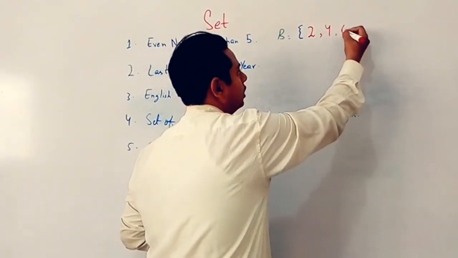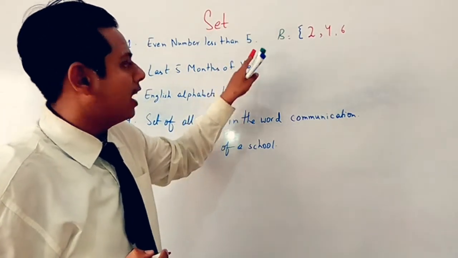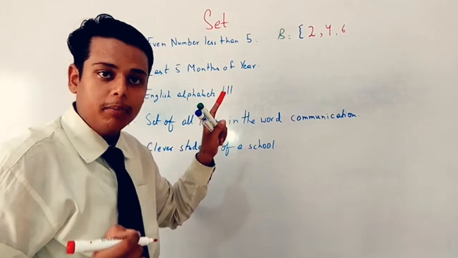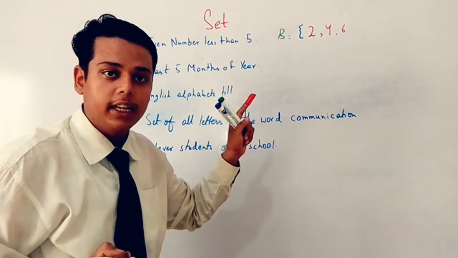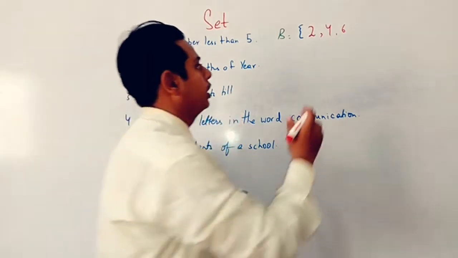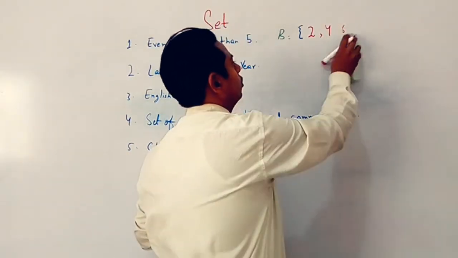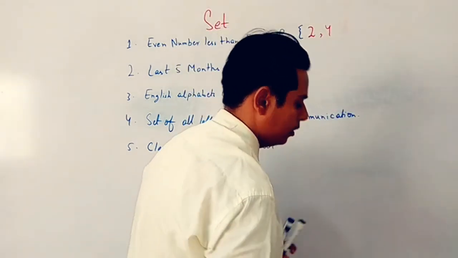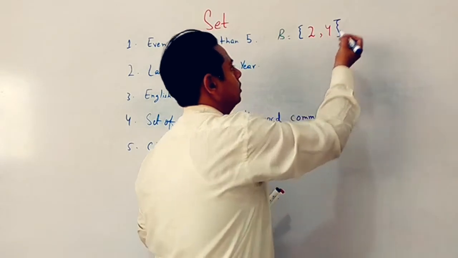Can I write 6 over there? No, because it is not less than 5. In this set we just write the numbers which are less than 5. हमें इस set में वो even numbers लिखने हैं जो कि 5 से छोटे. So we cannot write the 6 over there. And then I have to close the bracket.